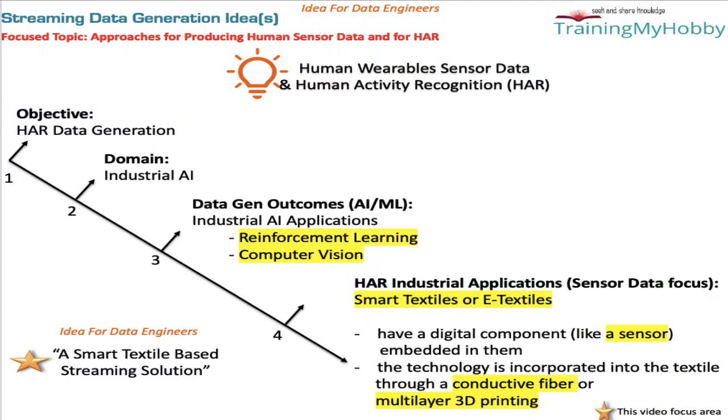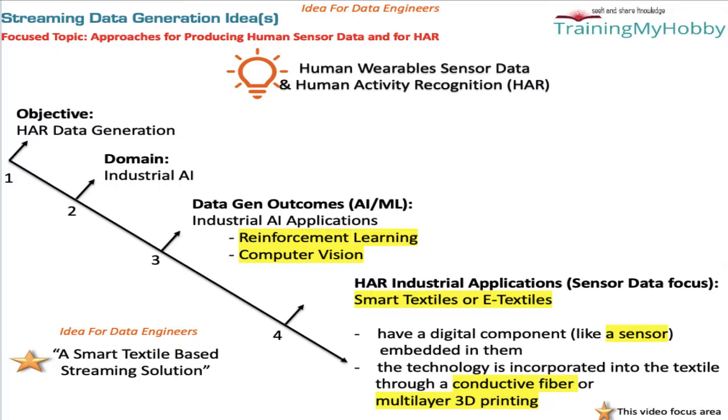So, from a strategic perspective, first I define an objective. We need to do data generation for human activity recognition. Second, identify industrial AI as a domain. Third, the streaming data we generate should also be useful for learning AI/ML approaches like reinforcement learning, computer vision, and more.